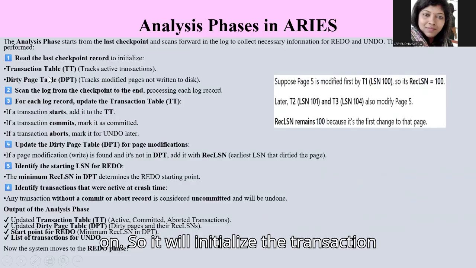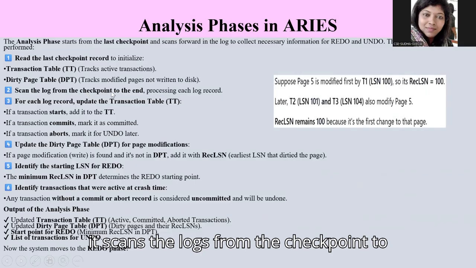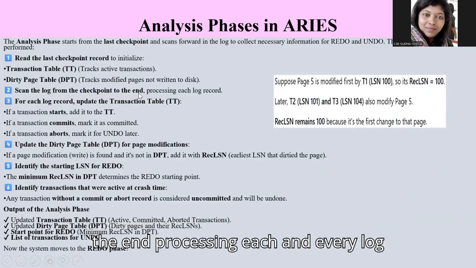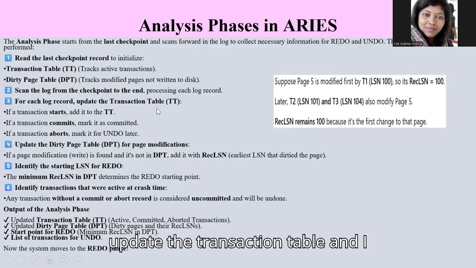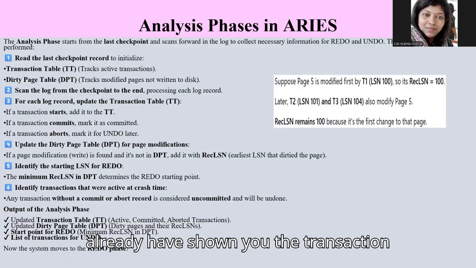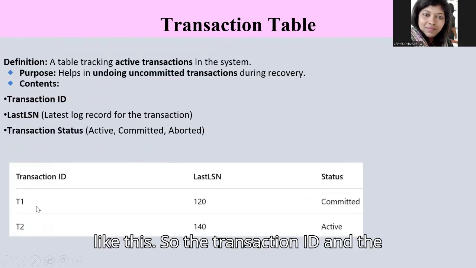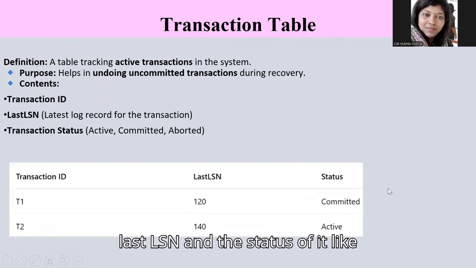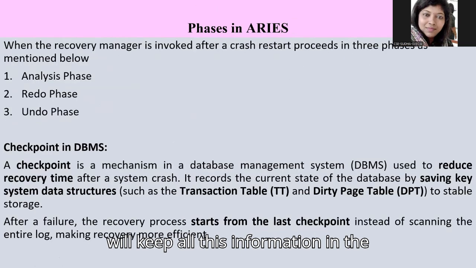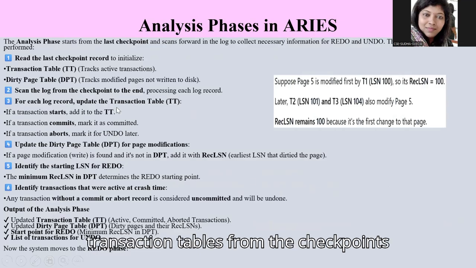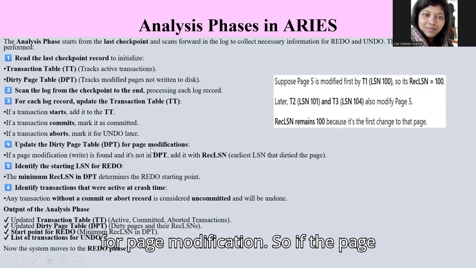So it will initialize the transaction table and the dirty page table, and then it scans the log from the checkpoint to the end, processing each and every log record. For each log record, it will update the transaction table. I already have shown you the transaction table. It will look like this: the transaction ID, the last LSN, and the status, like whether committed, active or not. It will keep all this information in the transaction table from the checkpoint, and then it updates the dirty page table for page modification.